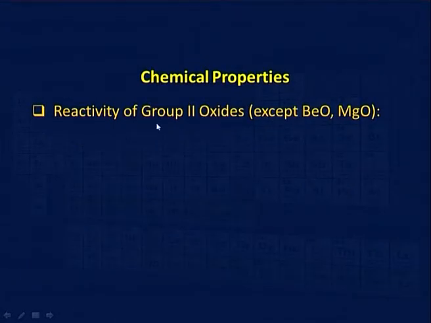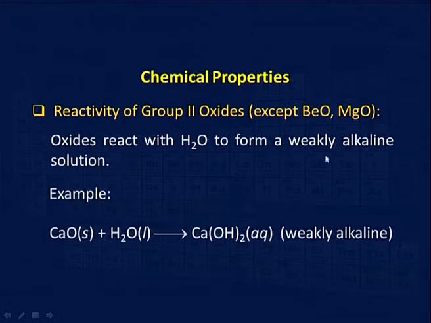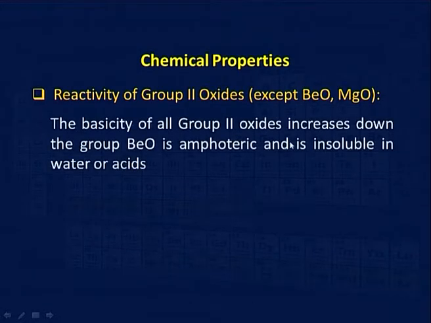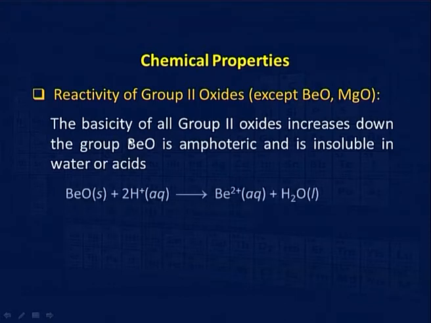The reactivity of second group oxides: they react with water to give alkaline solution, except for beryllium, which, as I said, is amphoteric in nature. It reacts with both acid and base and is almost unreactive with water, whereas calcium oxide reacts with water to give calcium hydroxide, and reactivity increases down the group. Beryllium oxide almost does not react with water.